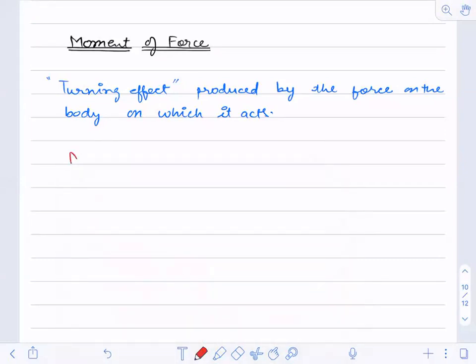Moment of force is also called as, have you heard about this word? Torque?